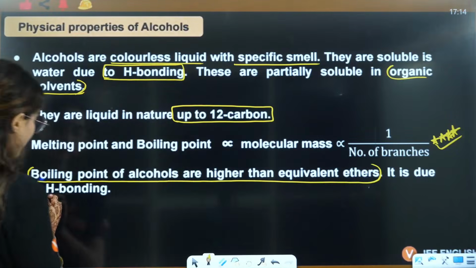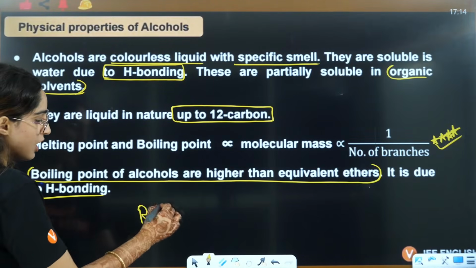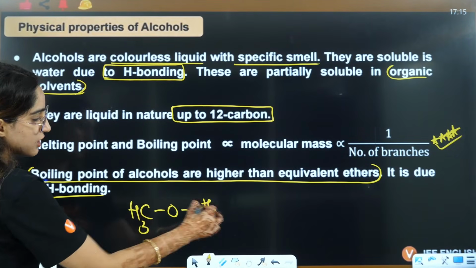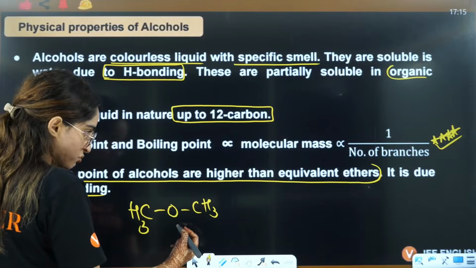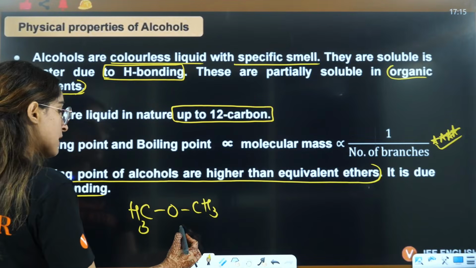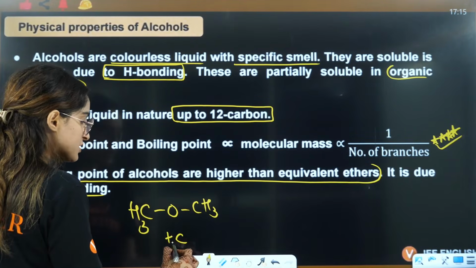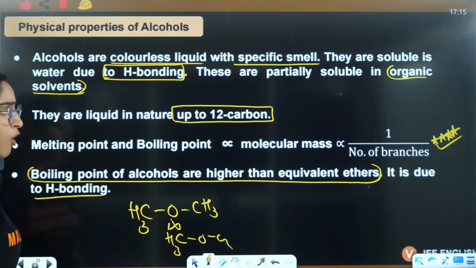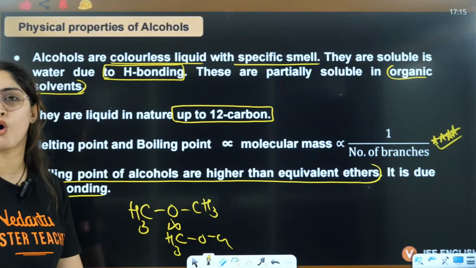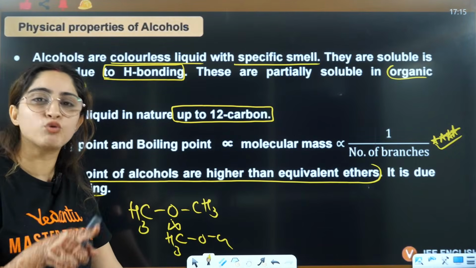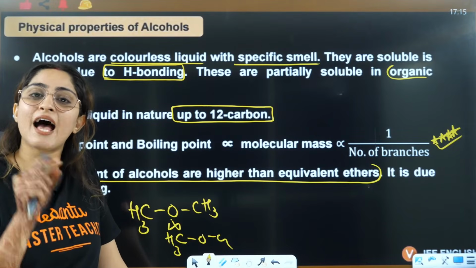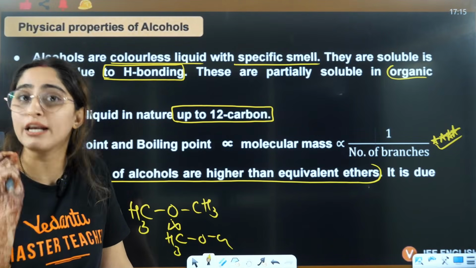This is also an important point, that in case of ether, ROR, let's say this example, CH3OCH3, this oxygen, if you see that this is another molecule of CH3, this hydrogen cannot form hydrogen bonding with this oxygen, because the hydrogen that is forming hydrogen bonding with the oxygen also should be attached to an electronegative element.